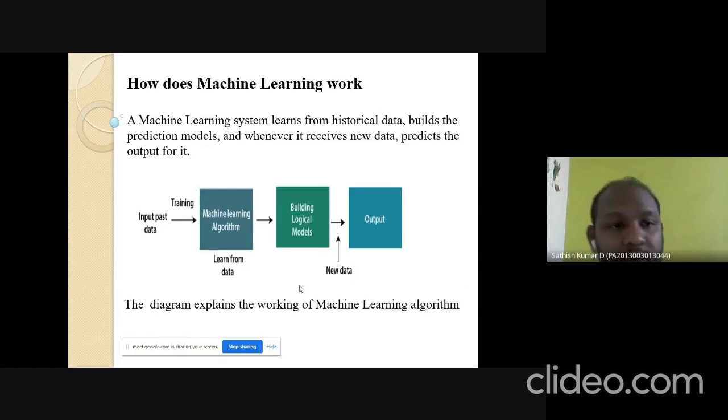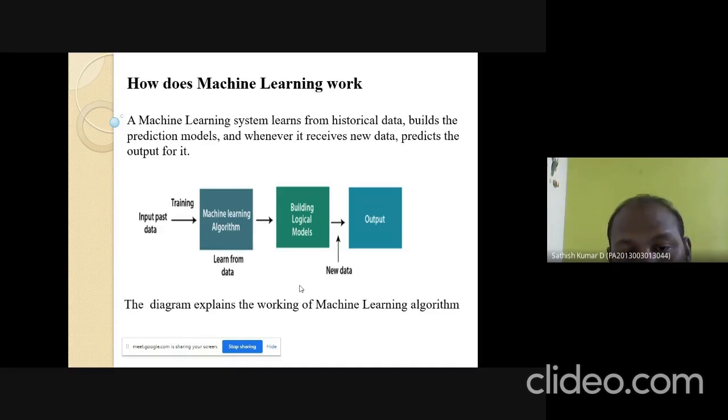Next, we are going to discuss how machine learning works. The figure shows the working principles of machine learning. First, for the machine learning algorithm, we are going to give the past input data. Past input data means data that is already existing. With the help of the past input data, we are going to train the machine learning algorithm.